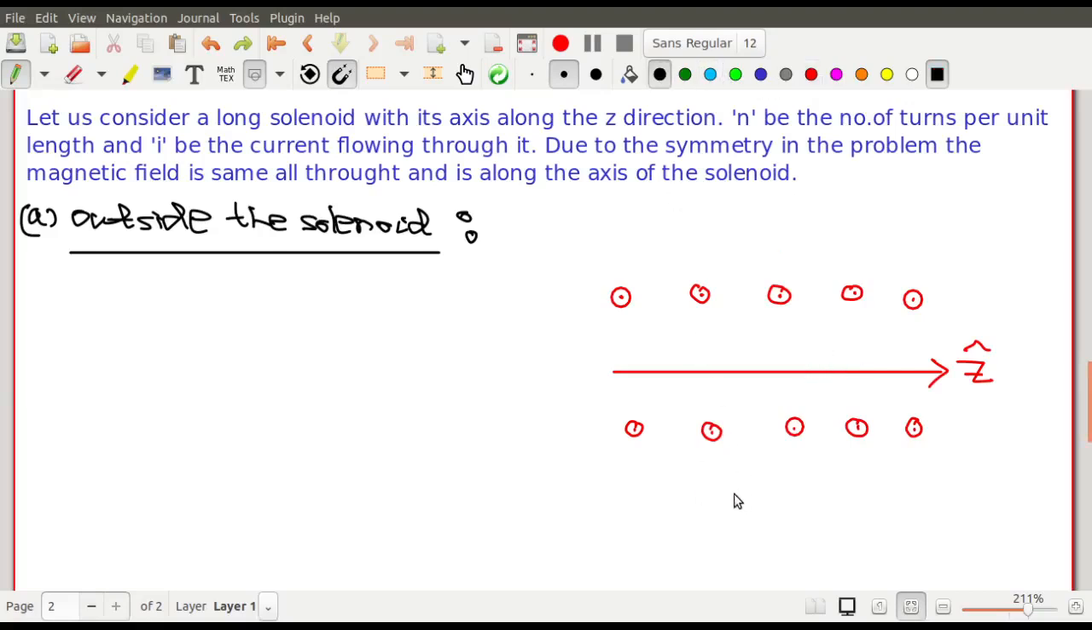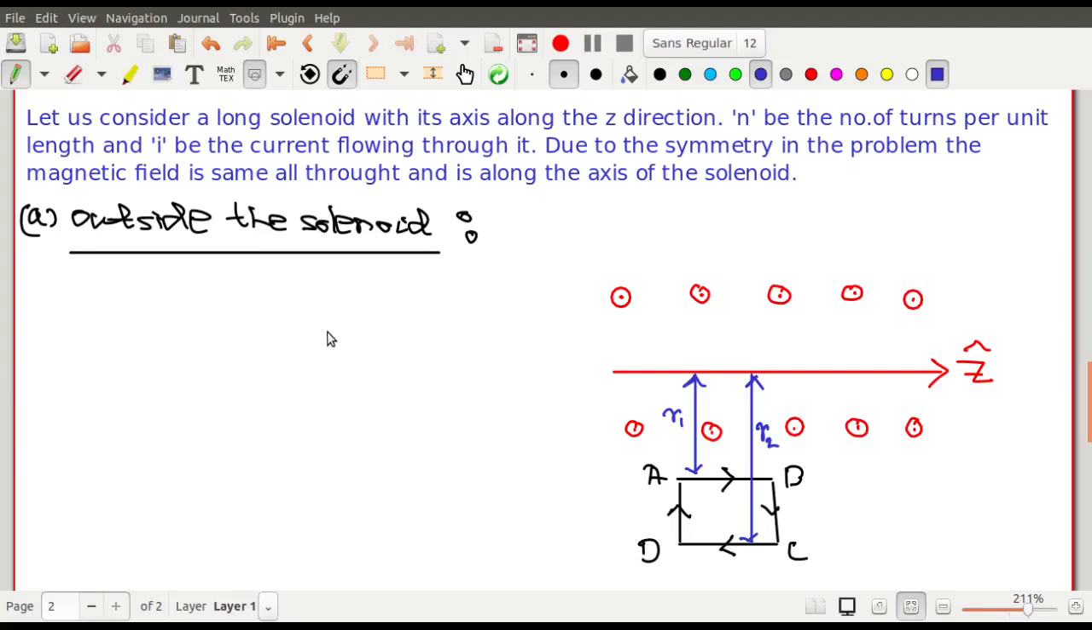Now suppose I am interested in a point outside the solenoid, so I consider an Amperian loop. You know that for application of Ampere's circuital law, you need to have an Amperian loop. So I consider an Amperian loop in the clockwise sense. The Amperian loop I call ABCD, and from the axis, one of the distances is R1 and another one is R2, okay?